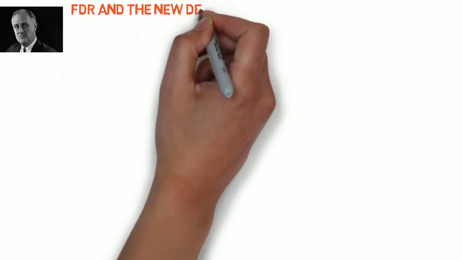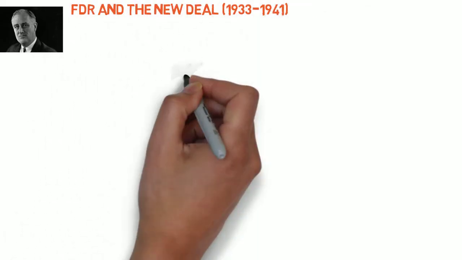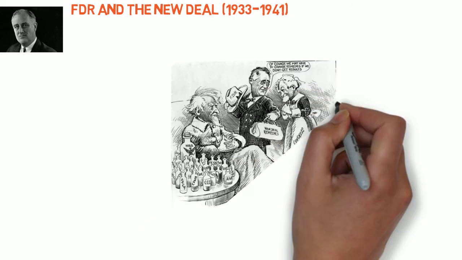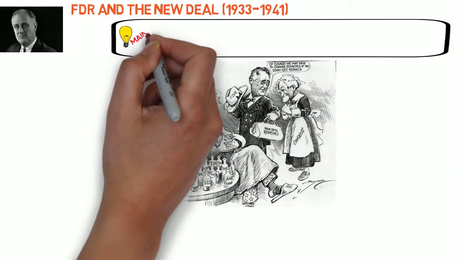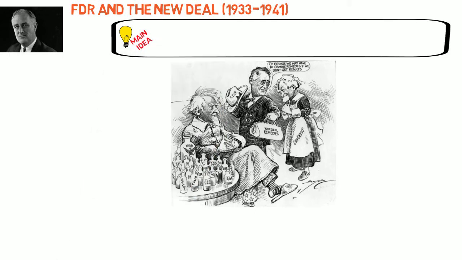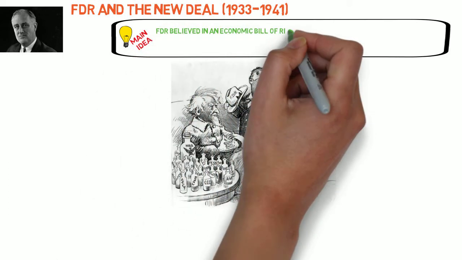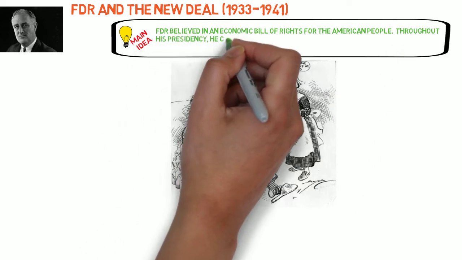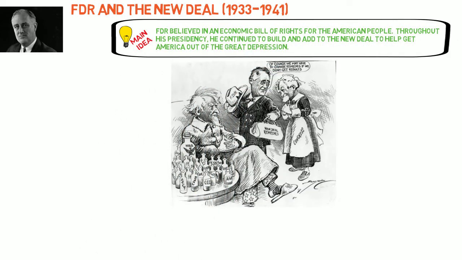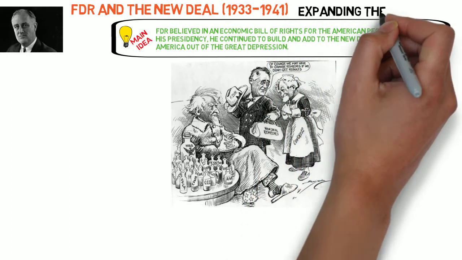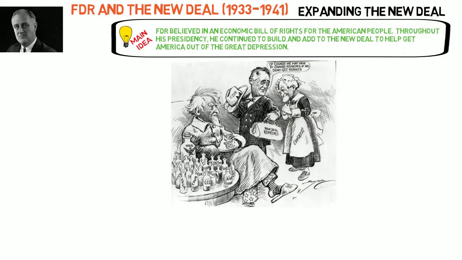During his 1944 State of the Union address to Congress, Franklin Roosevelt proposed what he called his Economic Bill of Rights. In it, he outlined the basic economic rights that all Americans have and rights that the federal government should guarantee. His message reinforced the philosophy behind the New Deal that was the hallmark of his presidency. Throughout Roosevelt's terms in office, he continued to build and expand on the New Deal.